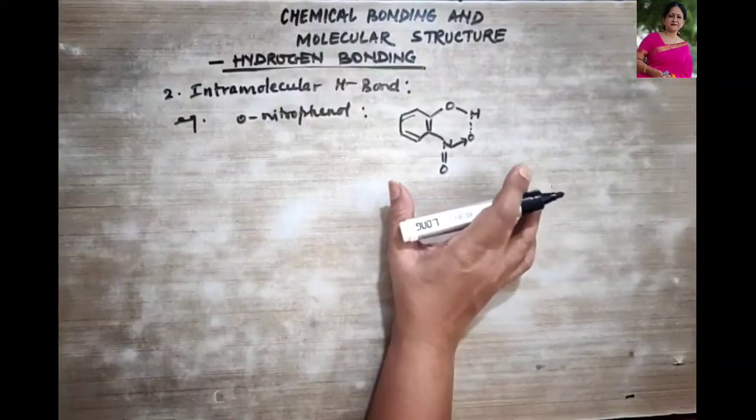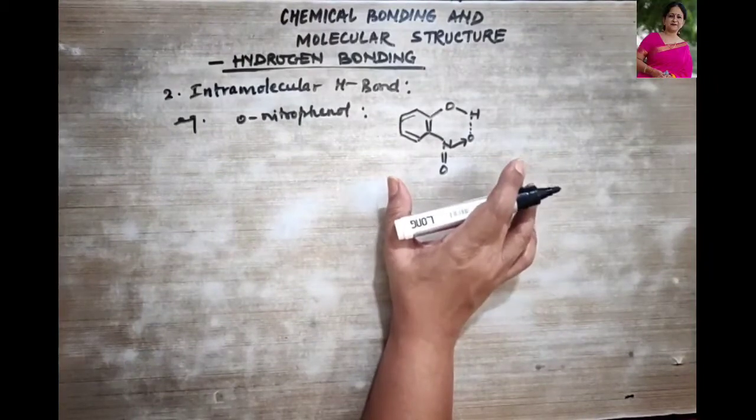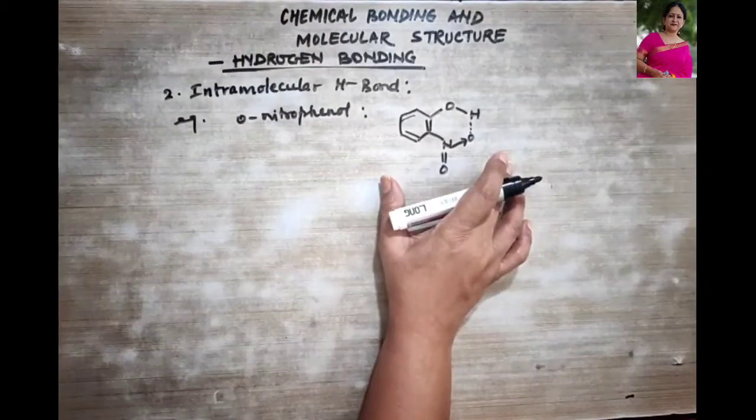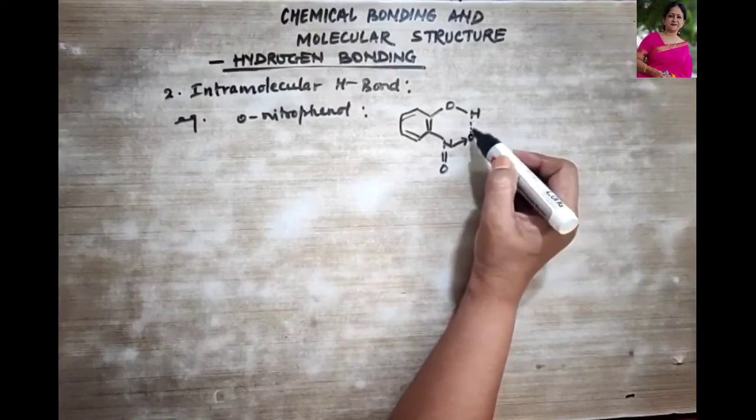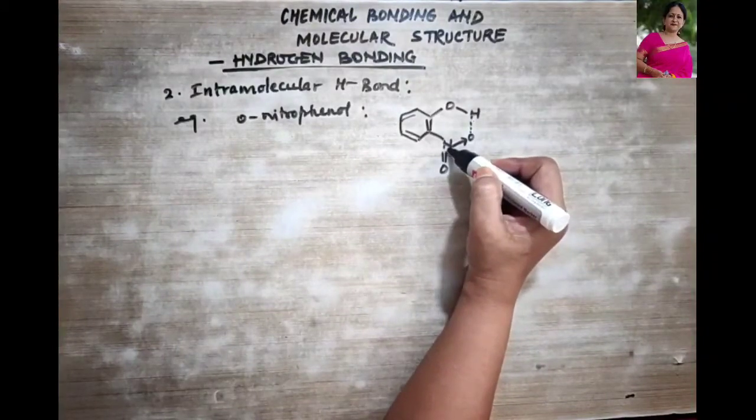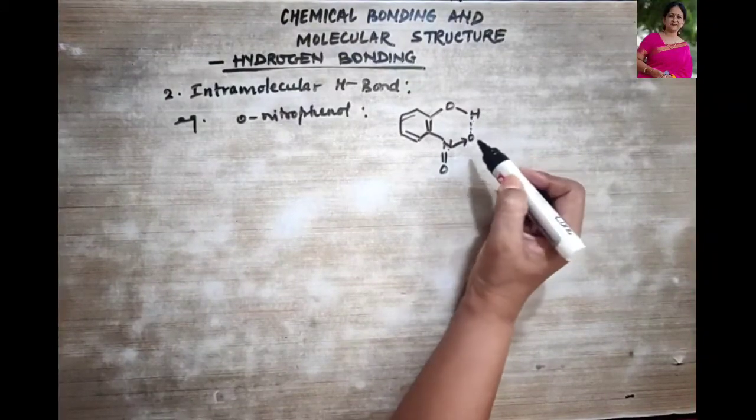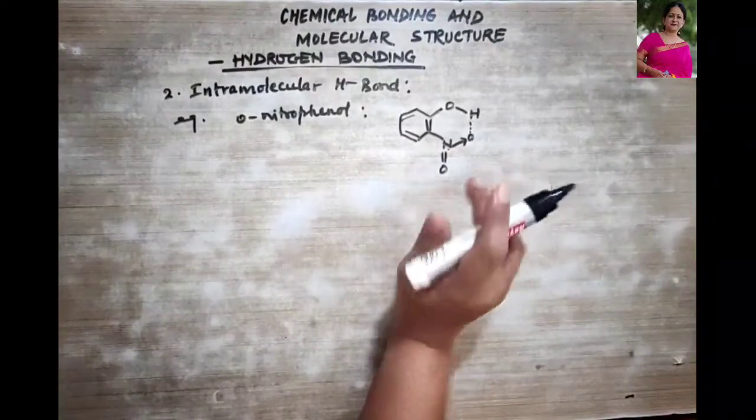Right, this is the structure of O-nitrophenol, right? So here you can see the hydrogen bonding, and nitrogen also donates its electron to this oxygen.